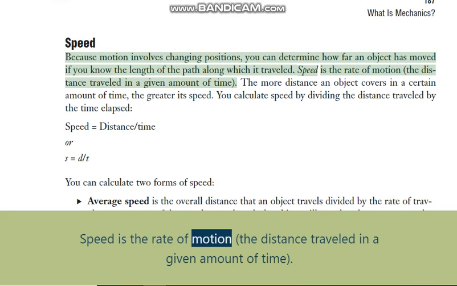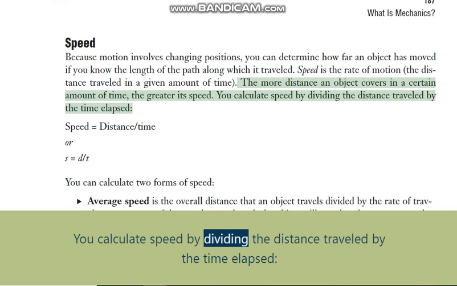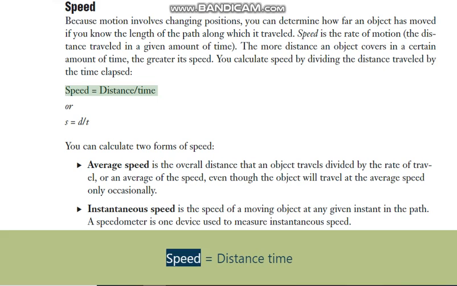Speed is the rate of motion, the distance traveled in a given amount of time. The more distance an object covers in a certain amount of time, the greater its speed. You calculate speed by dividing the distance traveled by the time elapsed. Speed equals distance over time, or S = d/t.